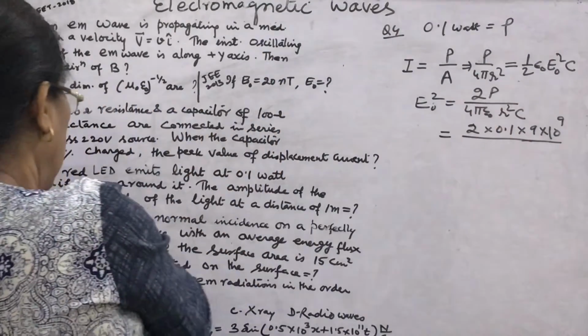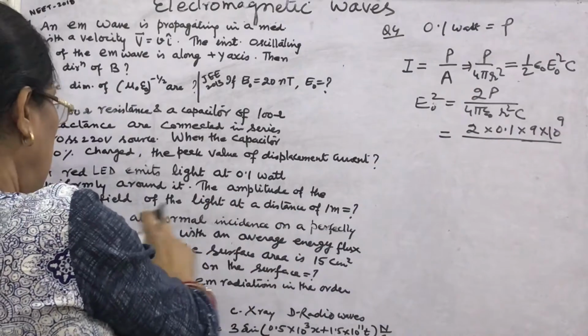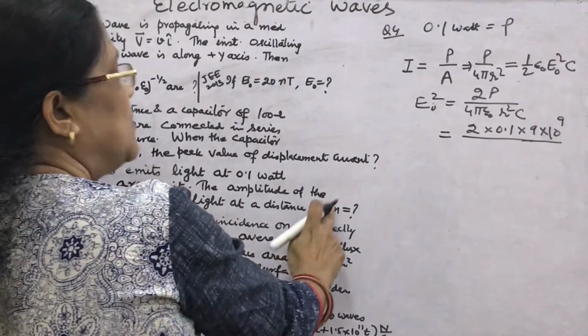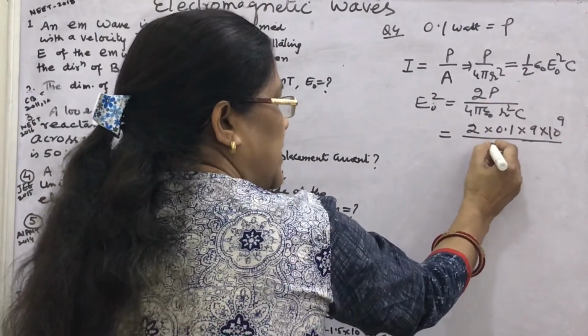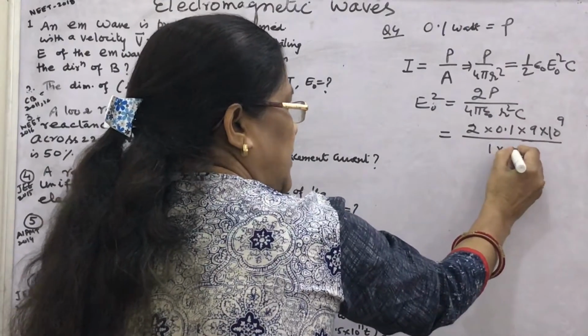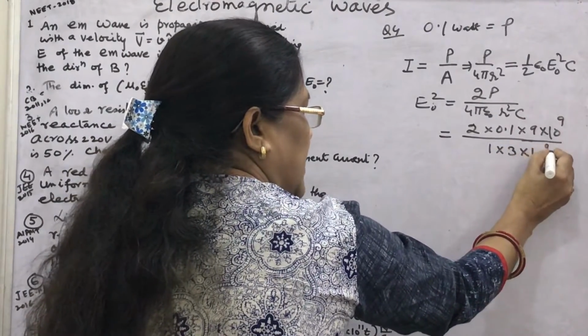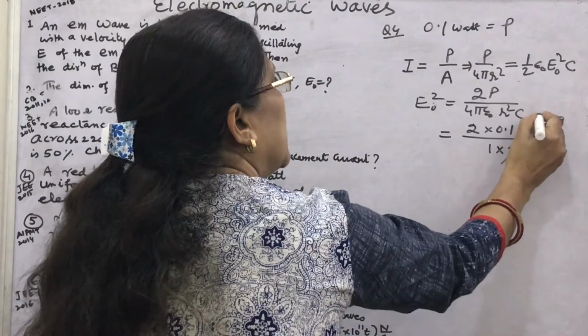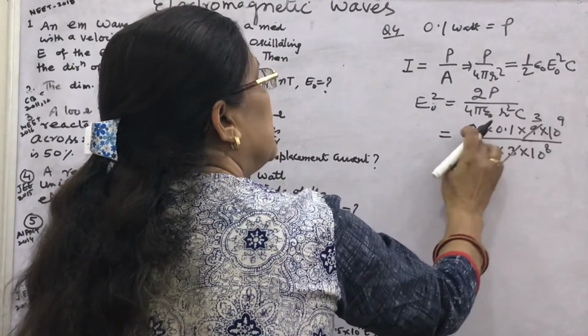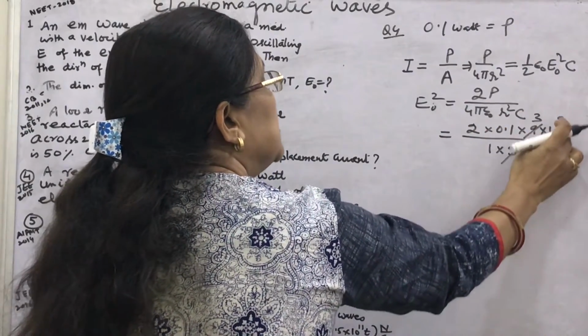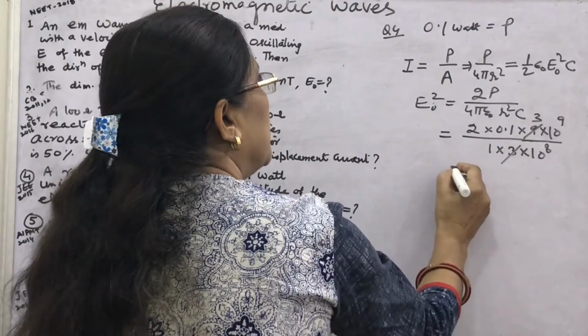R is given in the question, the electric field at a distance of 1 meter. So 1 square is 1. So this is 1 into C, 3 into 10 to the power 8. Again 3 3s are 9 and 3 2s are 6, 6. This is 9 into 10 to the power 8.